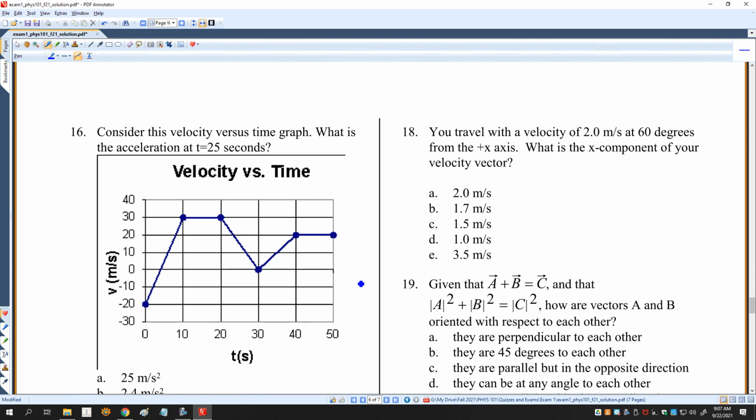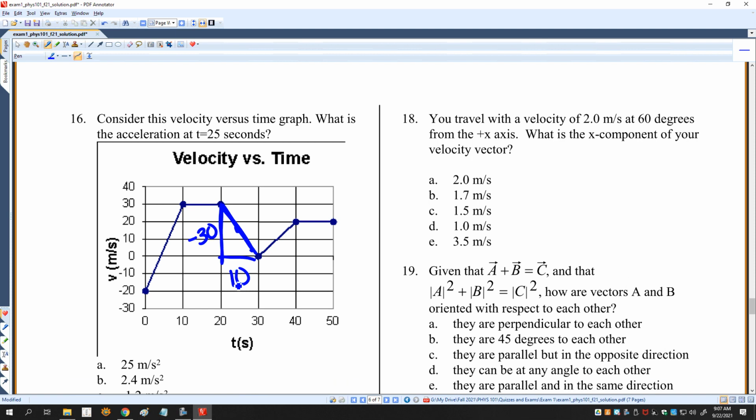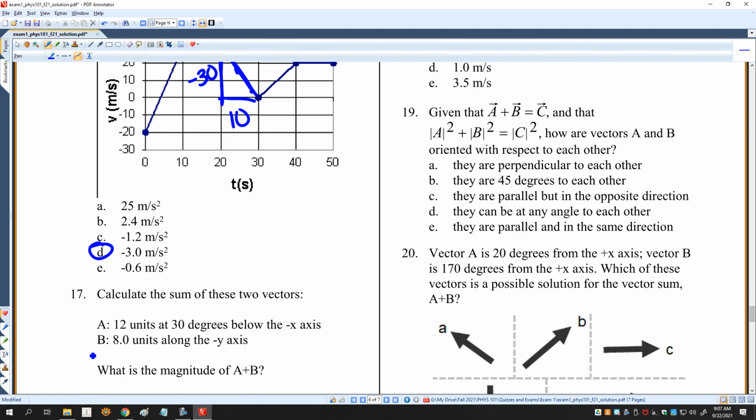So this velocity versus time graph, what is the acceleration at t equals 25 seconds? So right here, what is the acceleration? I just need to know that slope. So this is a rise of minus 30, a run of 10, minus 30 over 10, minus 3.